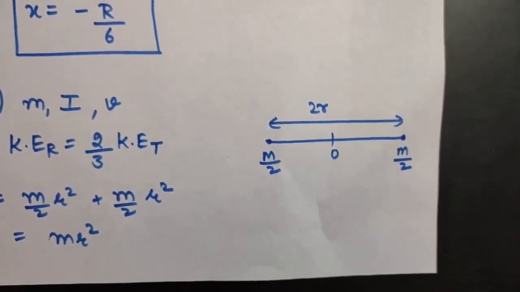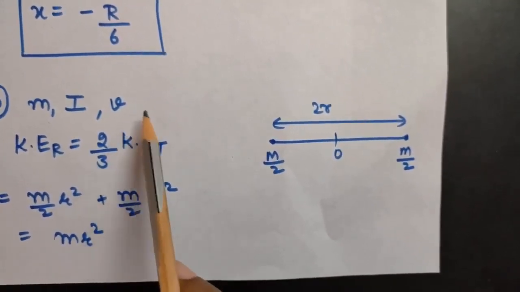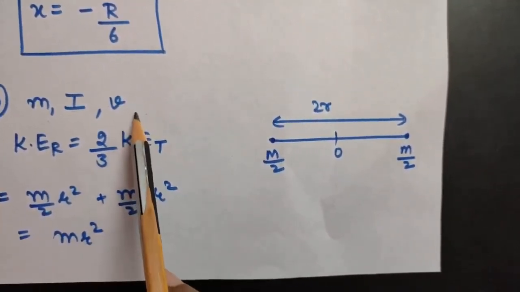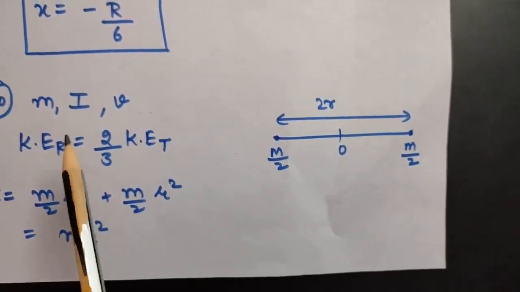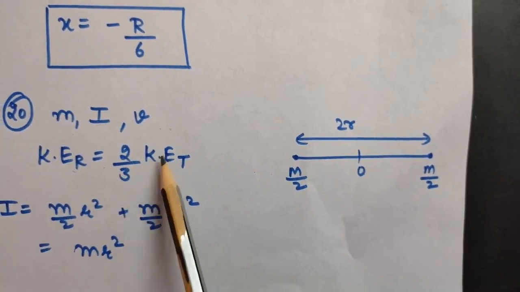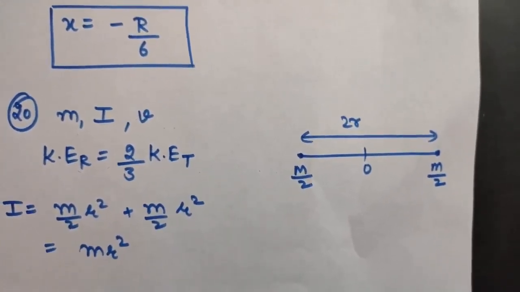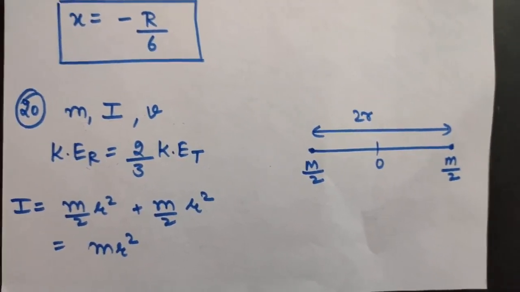Suppose the mean speed of such a molecule in the gas is v, which is given as 500 meters per second. It is also given that the rotational kinetic energy is equal to 2/3 of the translational kinetic energy. Then you have to find the average angular velocity of the molecule.